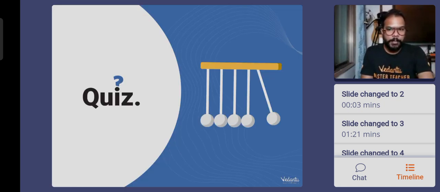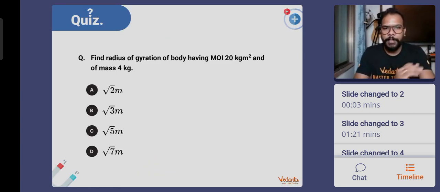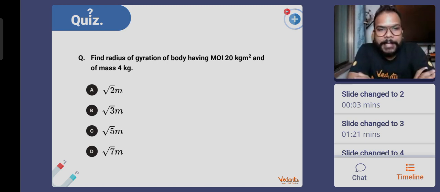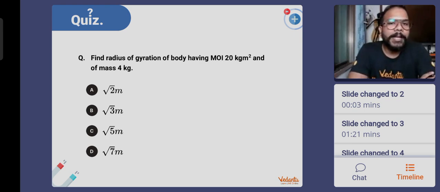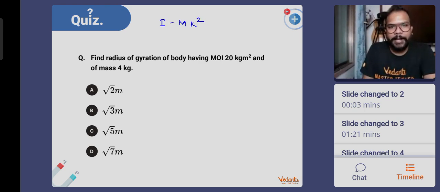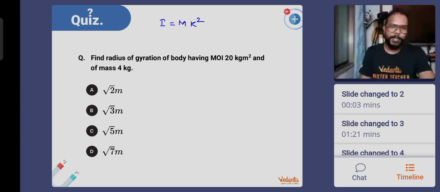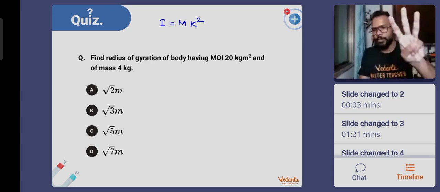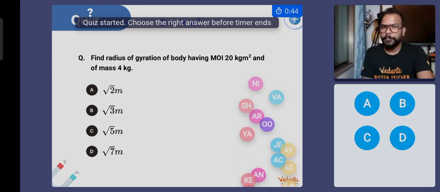Let's spare 2-3 minutes more, do these questions so that we don't leave anything for the next session from this particular slide. Now the numerical part. Numerically, you will have to compare this. The moment of inertia of a body is given, mass is given, you have to just find out the radius of gyration, the value of k. I is given, m is given. Whatever that body is, its radius of gyration is to be found. Giving you 45 seconds. Time starts in 3, 2, and 1. Find the value of k, everyone.